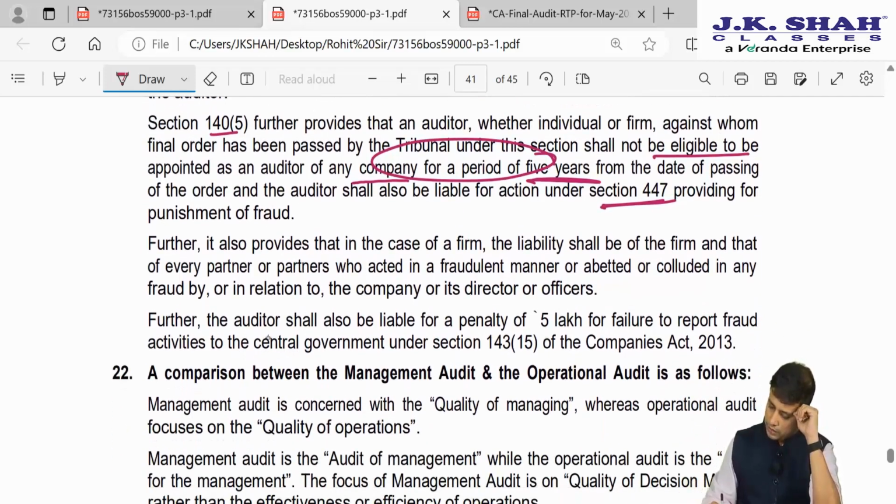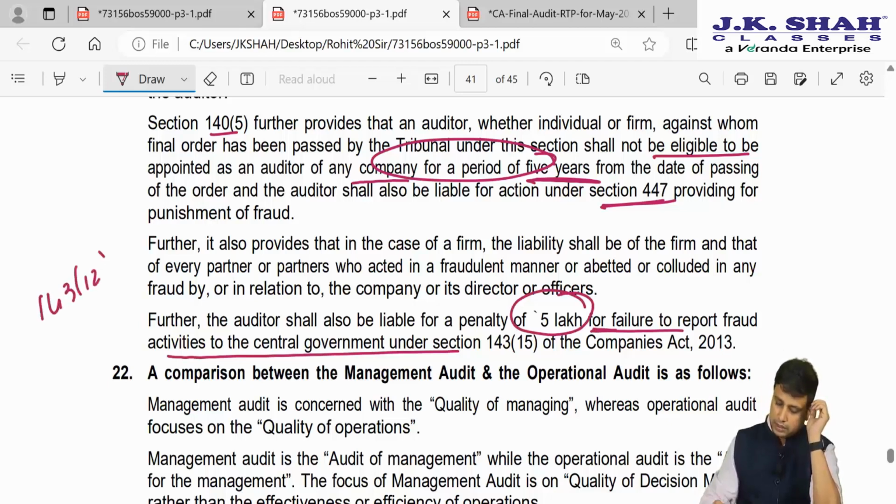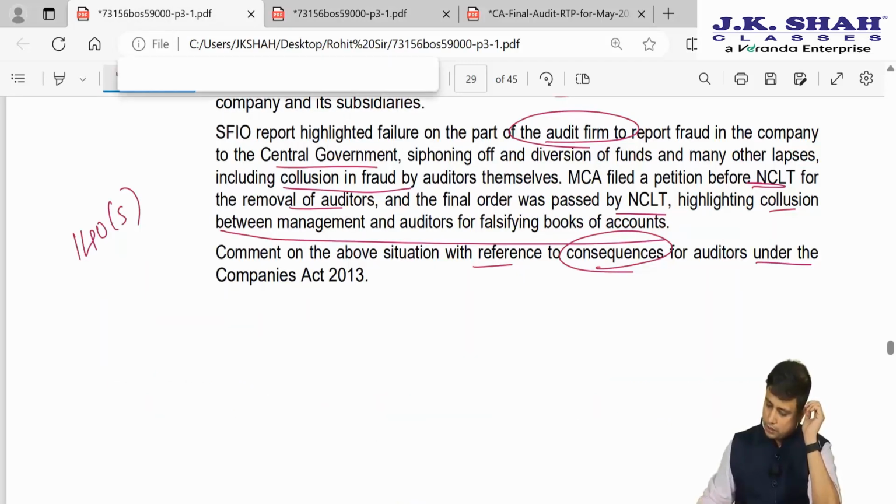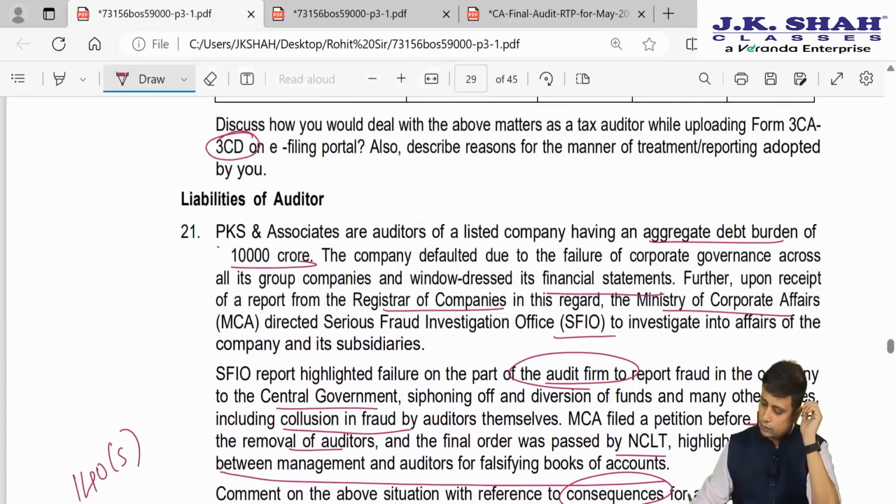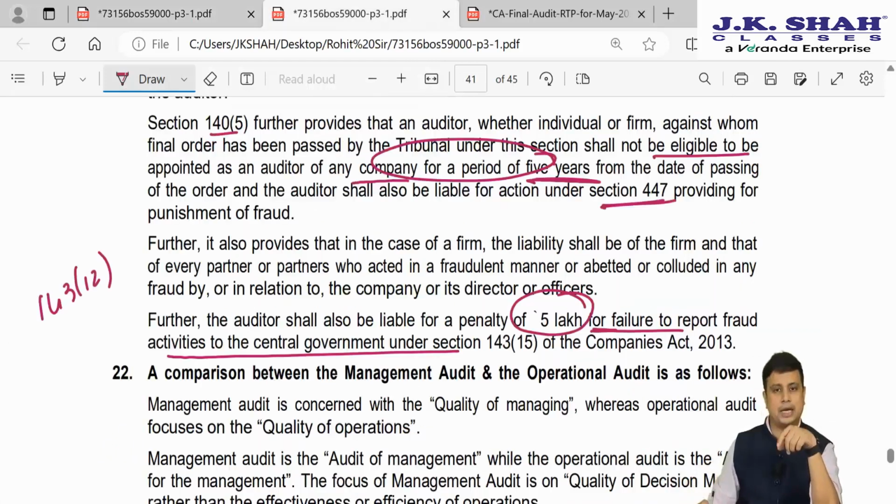Further, the auditor shall be liable for a penalty of rupees 5 lakhs for failure to report fraud to the central government. Because if you recollect 143.12, in case of a listed company, the penalty is going to be 5 lakh rupees. If it was not a listed company, the penalty would have been 1 lakh rupees. Since this is a listed company, the penalty will go up to 5 lakh rupees. So 140 subsection 5 and 143.12, two sections they are talking about.